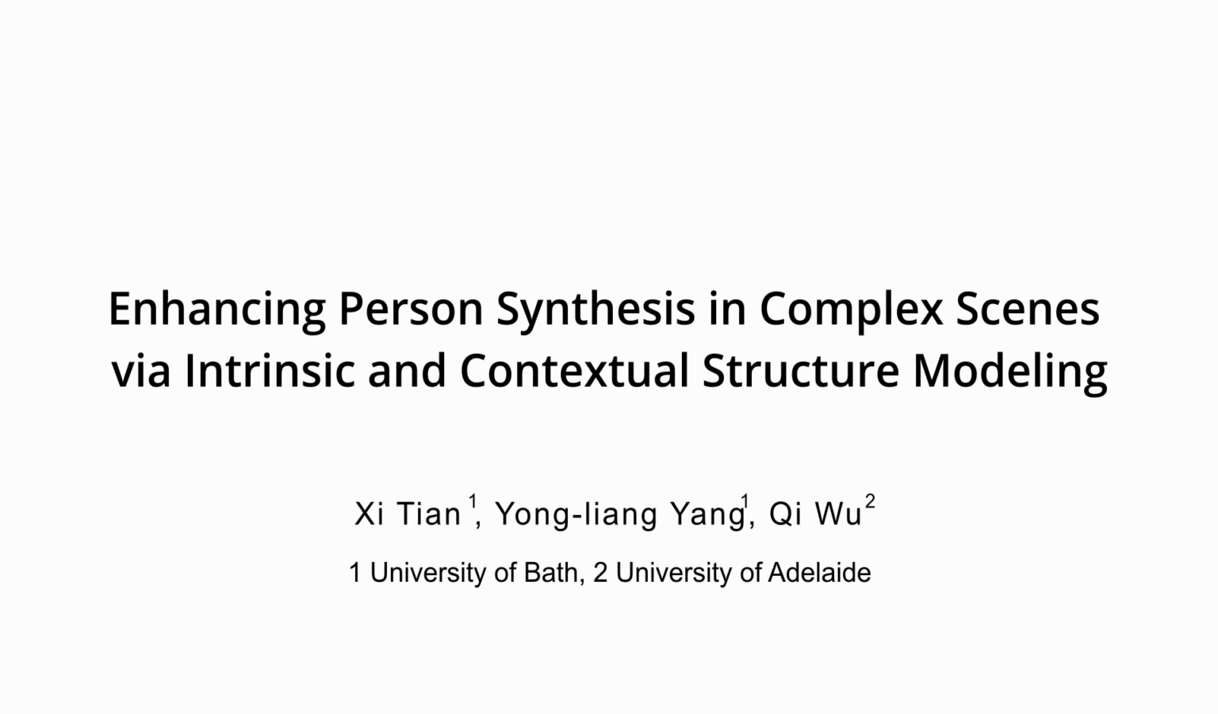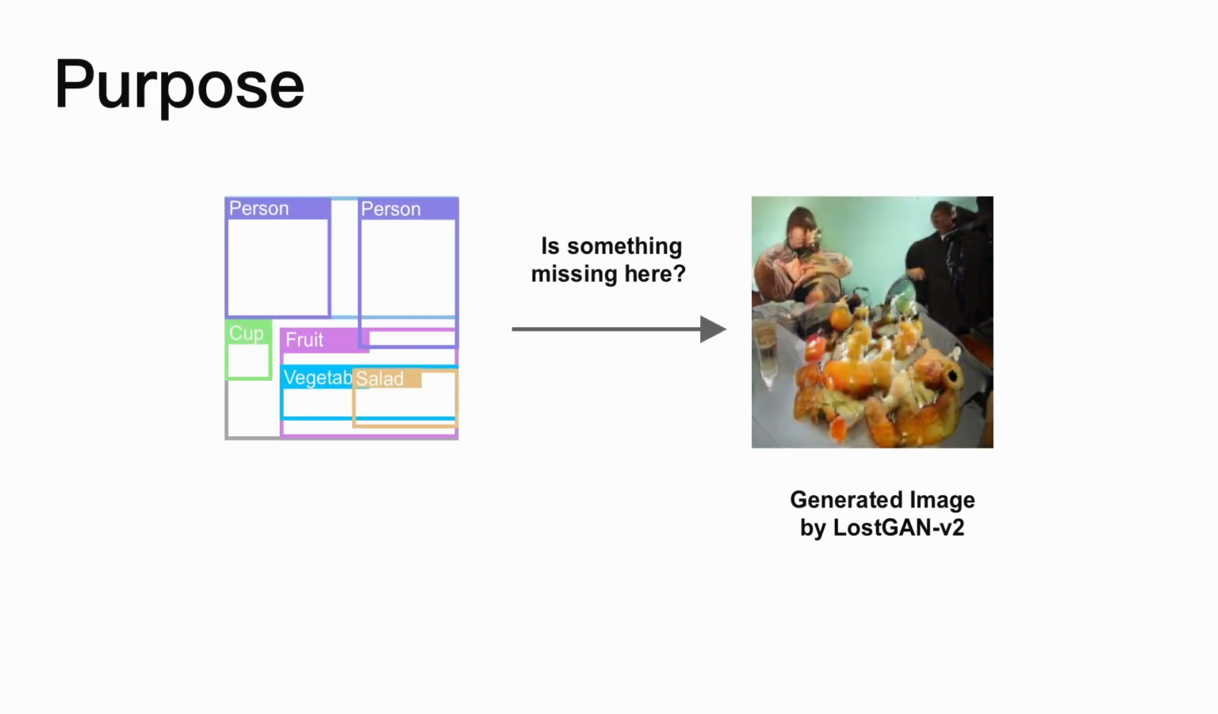In this presentation, we would like to introduce our work, enhancing person synthesis in complex scenes via intrinsic and contextual structure modeling. The advent of generative adversarial nets largely facilitates high-quality image generation. However, generating reasonable persons in complex scenes is still challenging. For example, in the layout-to-image task, the persons generated by the state-of-the-art are not recognizable.